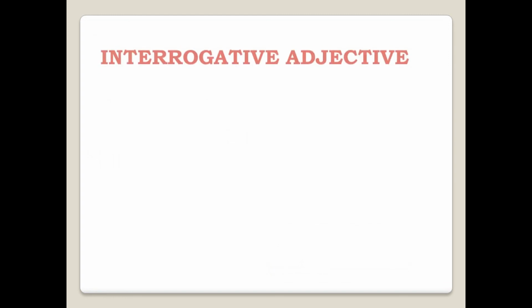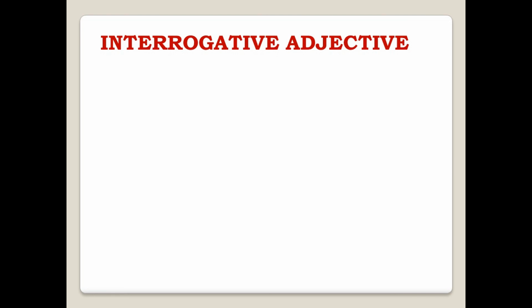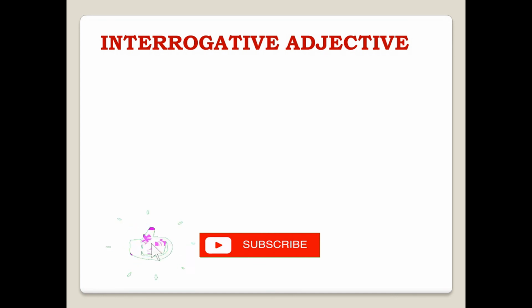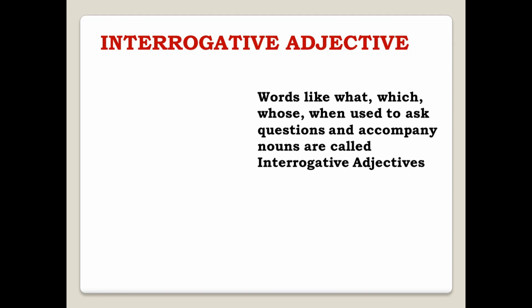Now we will talk about another adjective, that is interrogative adjective. Interrogative means to ask questions, and in order to differentiate them from interrogative pronouns, we have something: they are always accompanied by a noun. Let's read. Words like what, which, whose, when are used to ask questions and accompany nouns. They are called interrogative adjectives.